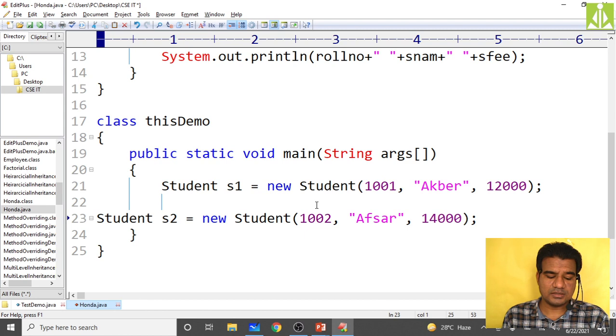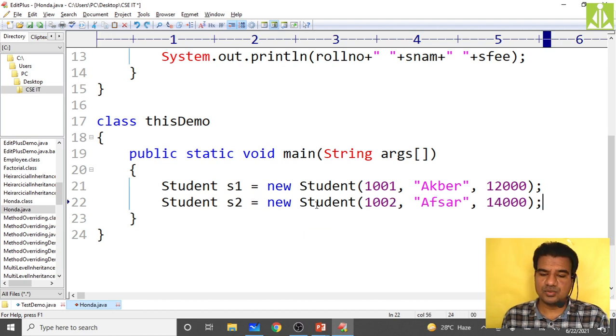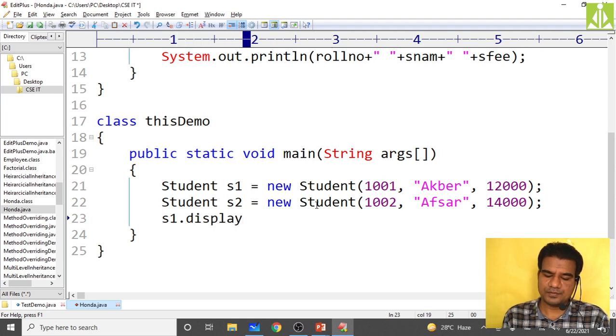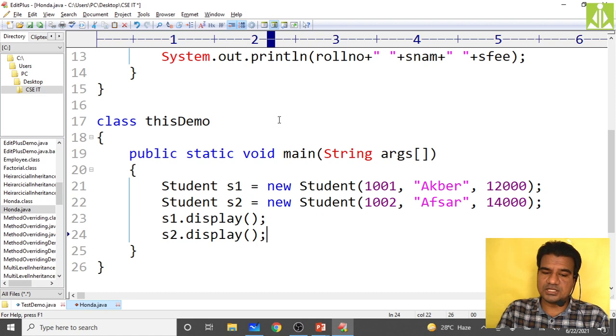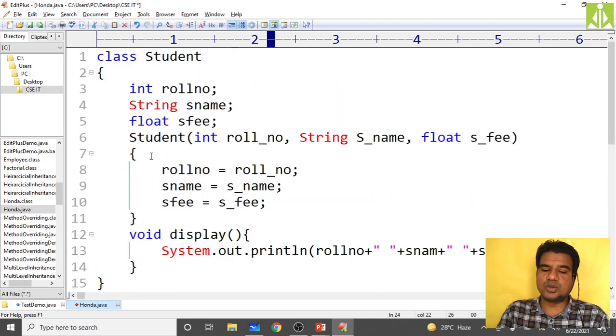So now what I have to do, the constructor is already invoked, so I need to invoke the display method, s1 dot display. Okay, then s2 dot display. Because we have taken different names for both our instance variables and student constructor parameters, there is no need of this keyword over here, and we will not get any issues.